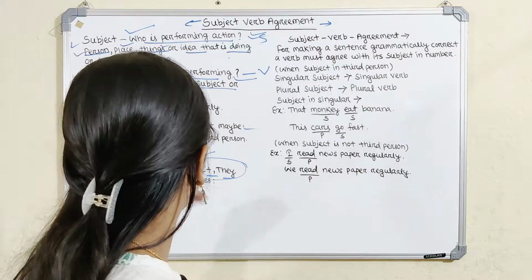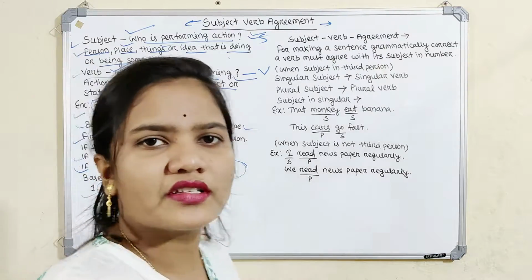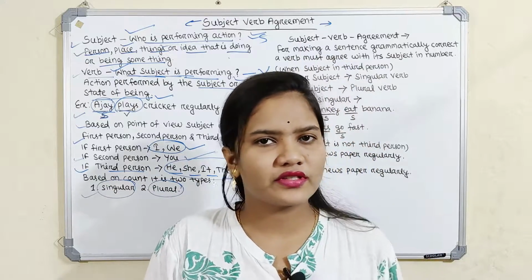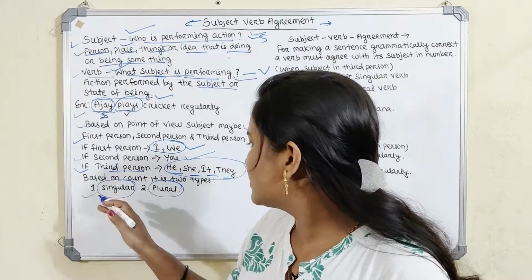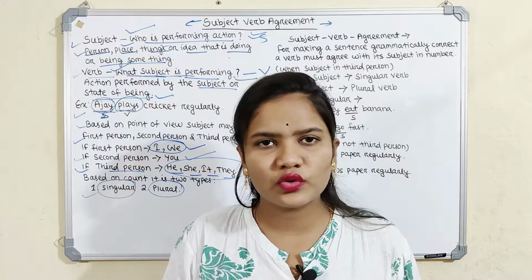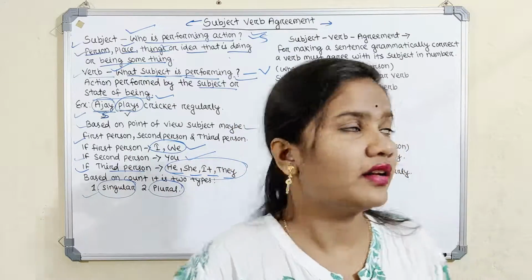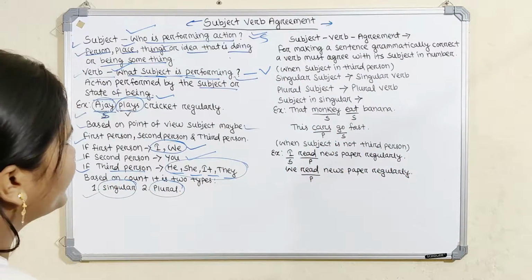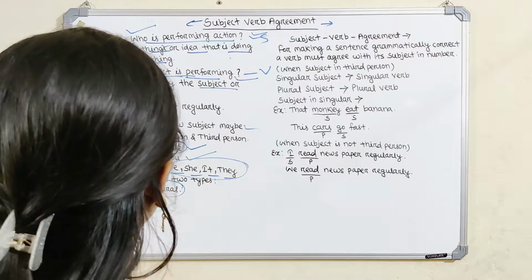Let's revise again. Based on the point of view, the subject is of three types: first person, second person and third person. Based on the count, the subject is of two types: plural and singular. Okay, so now we will discuss subject and verb agreement.